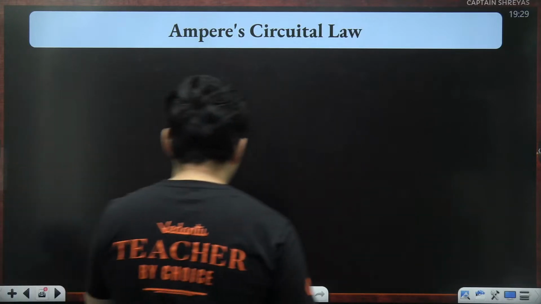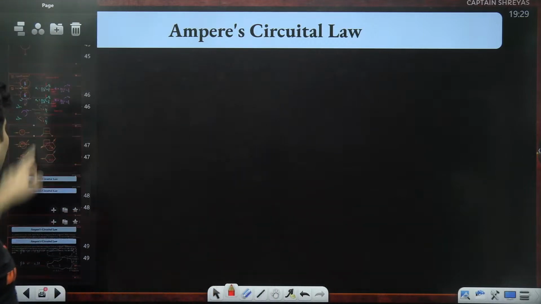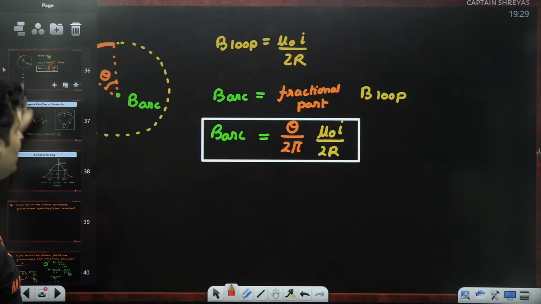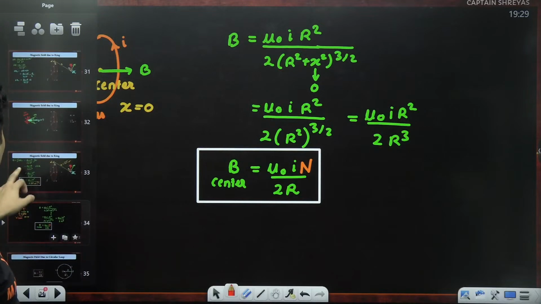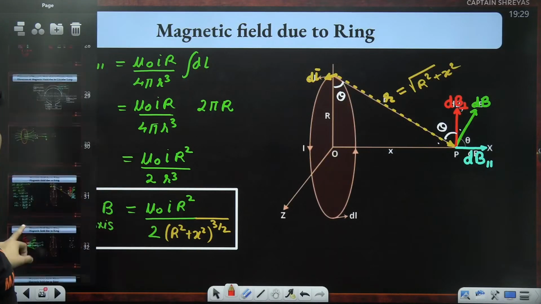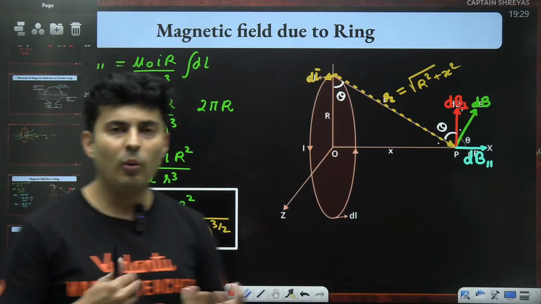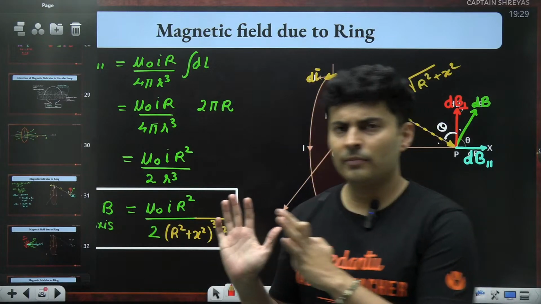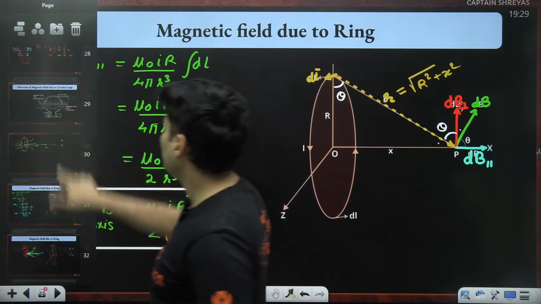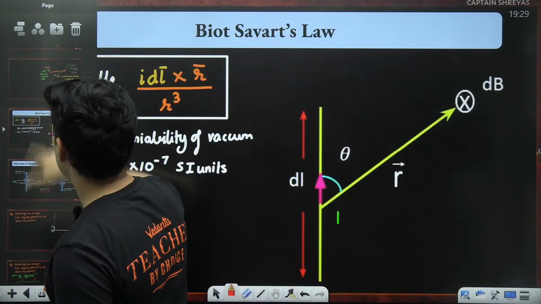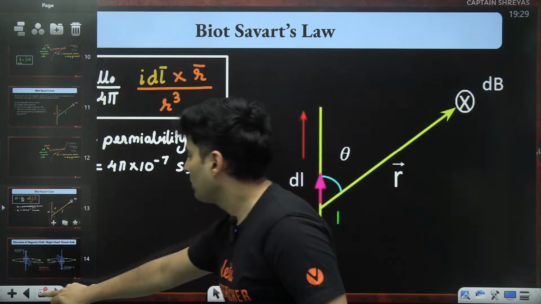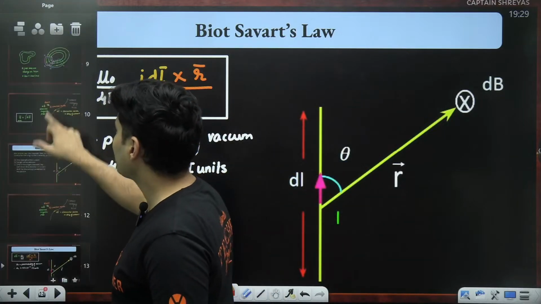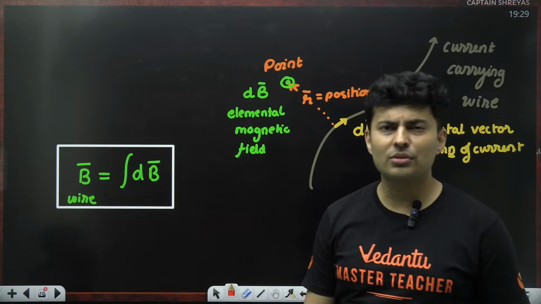All right. Now, in general, to find the magnetic fields due to loops, wires, etc., we had to integrate and stuff like that. So there is a way to avoid integration in some symmetrical cases, not every time, and you can save that integration time using Ampere's law. If you remember Biot-Savart's law, you need to find the magnetic field due to a small element, and then you integrate all the dBs to get the total magnetic field. So there is integration involved.